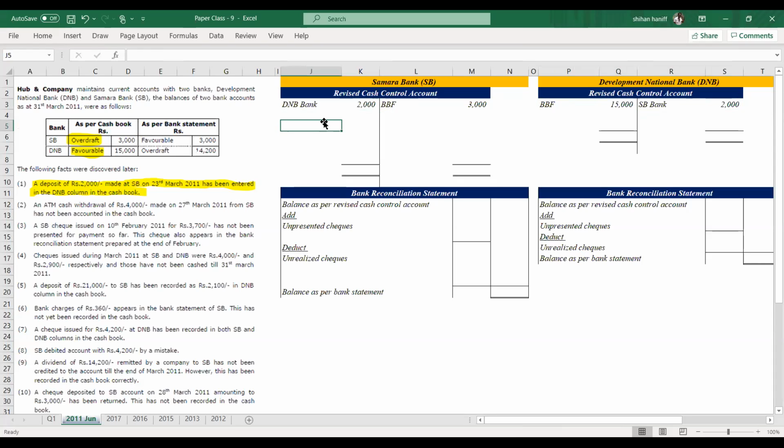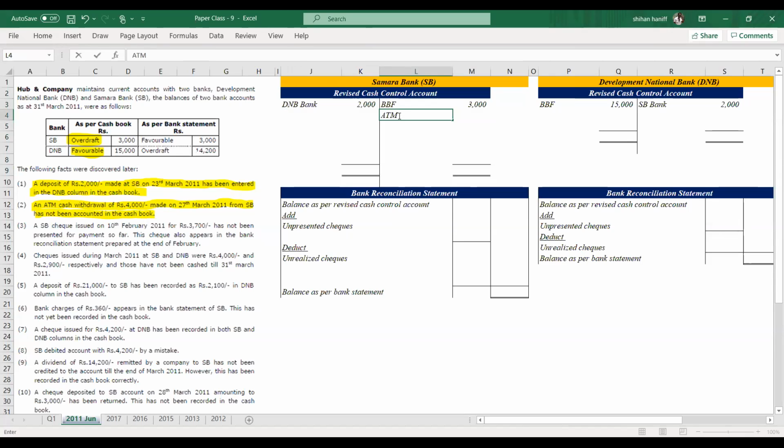Right. Then the next transaction. An ATM cash withdrawal of 4,000 made on 27th March 2011 from SB has not been accounted in the cash book. So this is SB. The 4,000 withdrawal was not recorded.